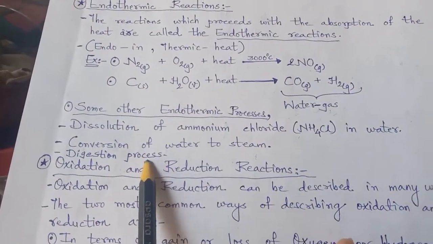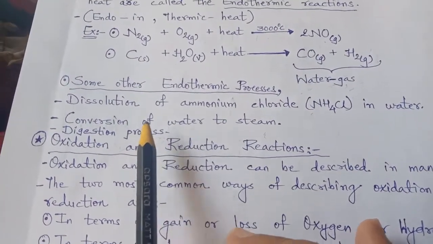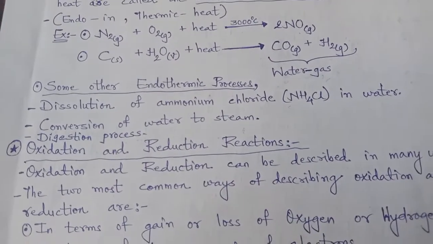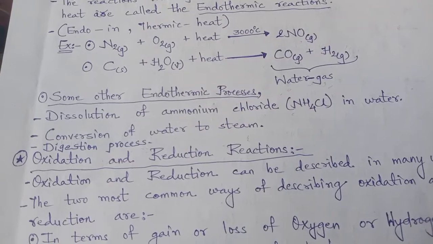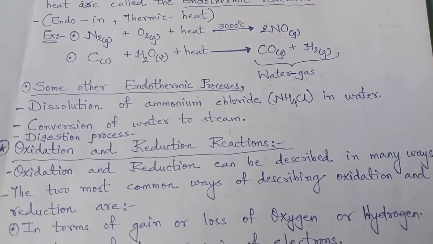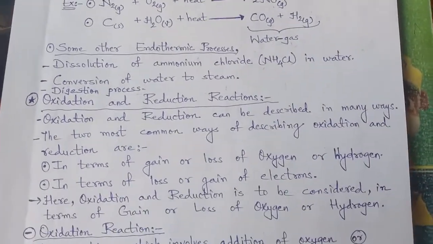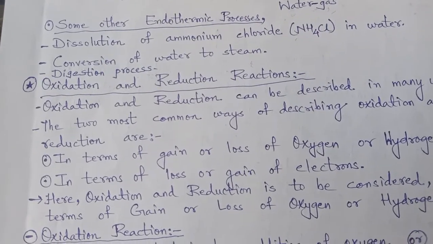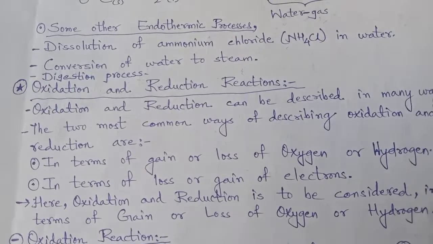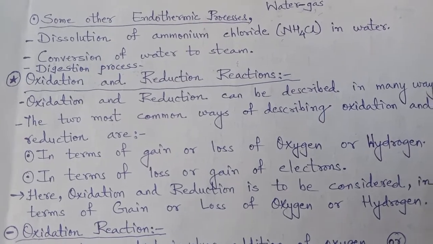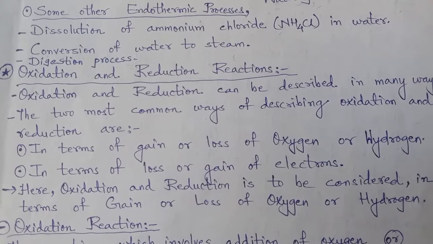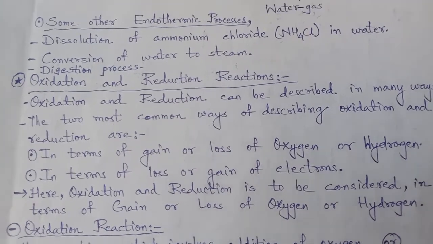So this is all about precipitation reaction, exothermic reaction and endothermic reaction, right? Please go through it properly, and in the next video we will continue with one more type of reaction, that is oxidation and reduction reaction, and the combination is considered a redox reaction, right? So that we will continue in the coming video. By then, thank you.